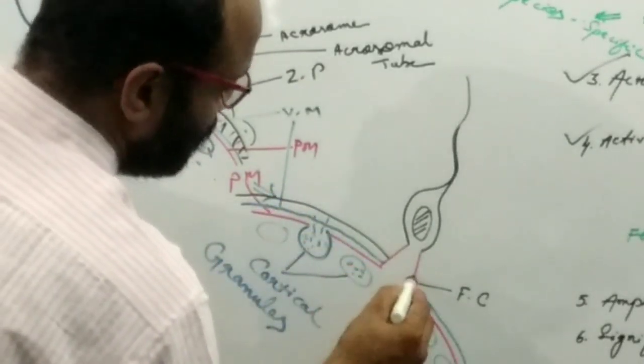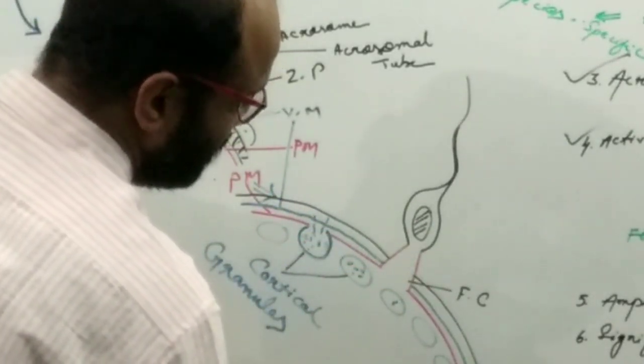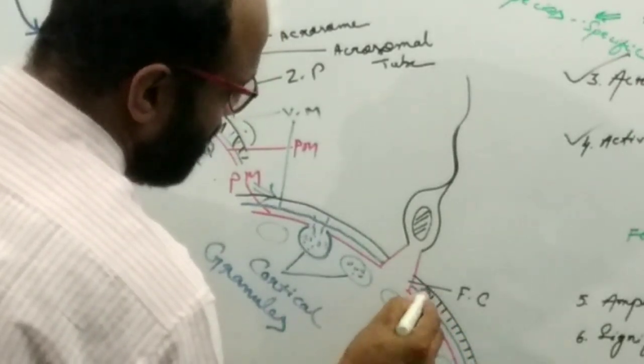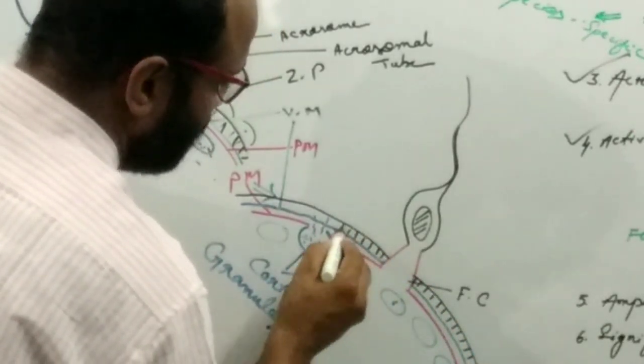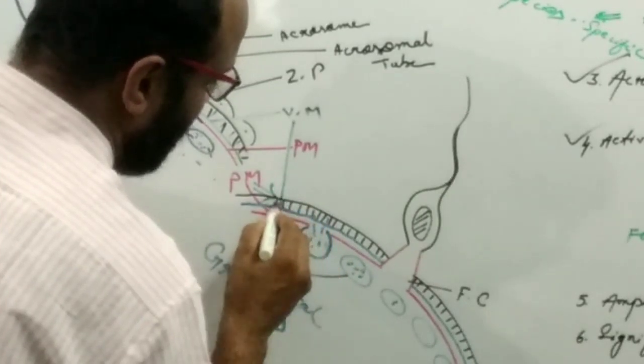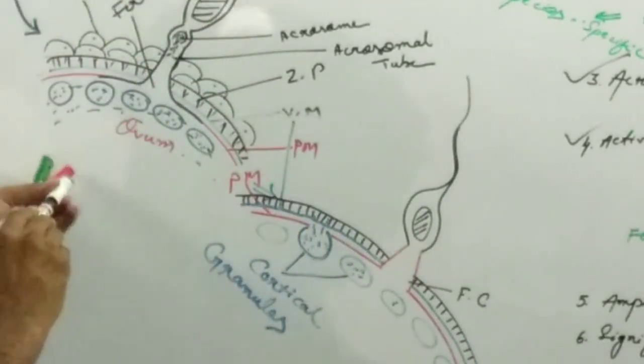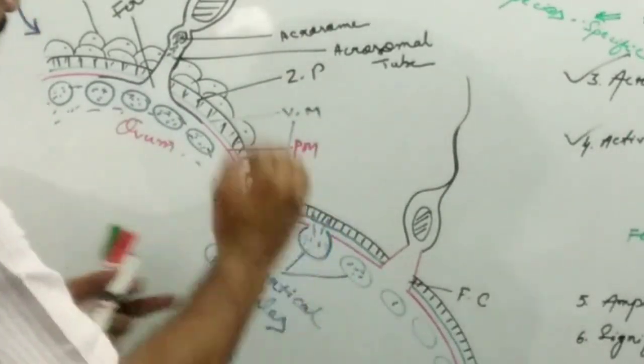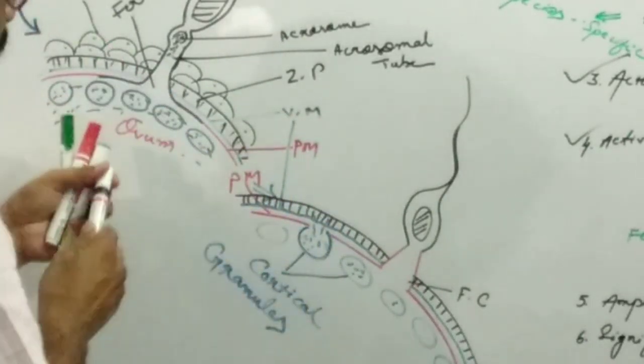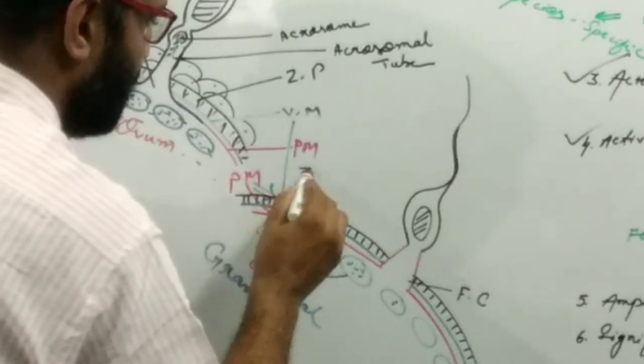So this is the vitelline membrane and this is the zona pellucida. So in between the plasma membrane and zona pellucida, there is a space which is known as the perivitelline space. Now the vitelline membrane detaches from the plasma membrane and attaches with the zona pellucida.